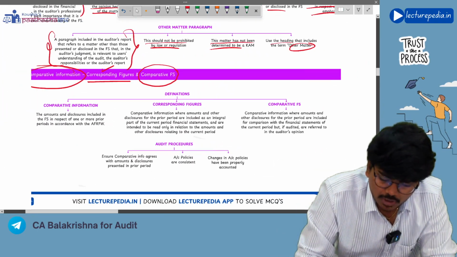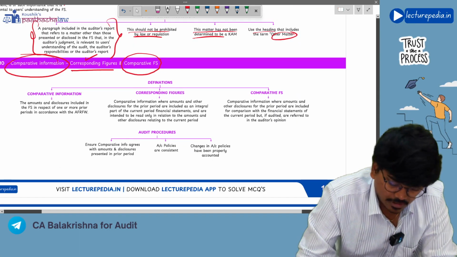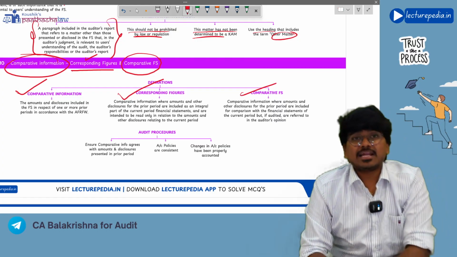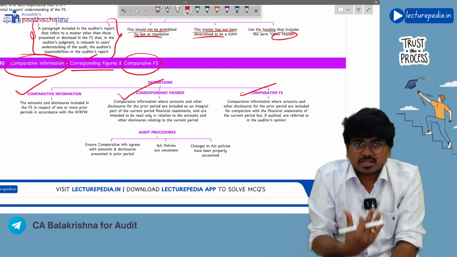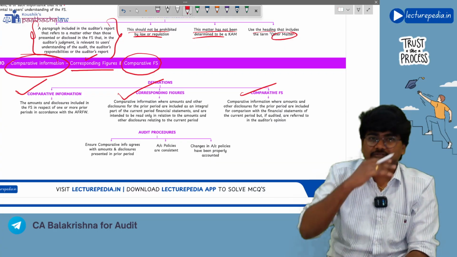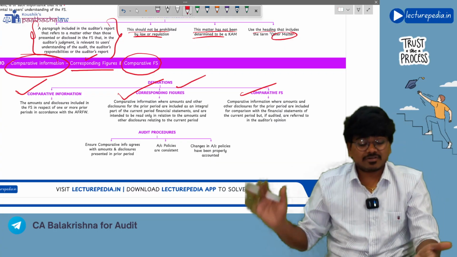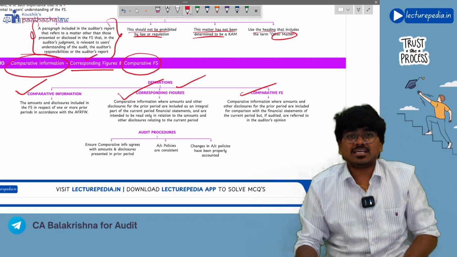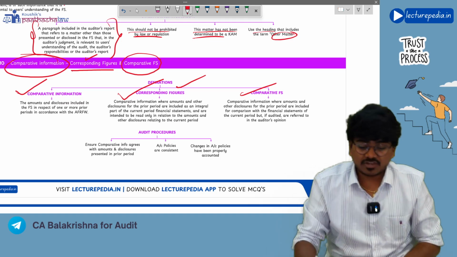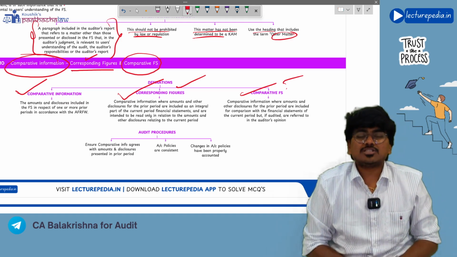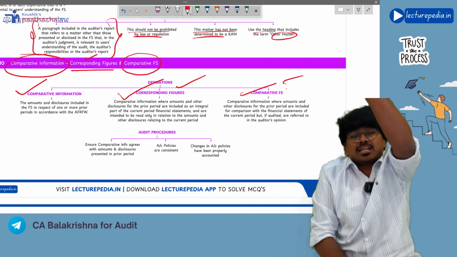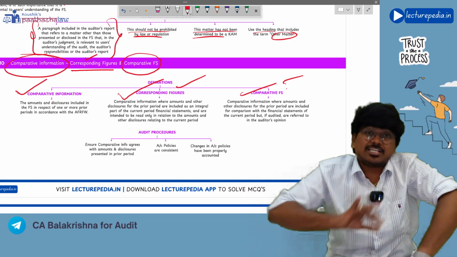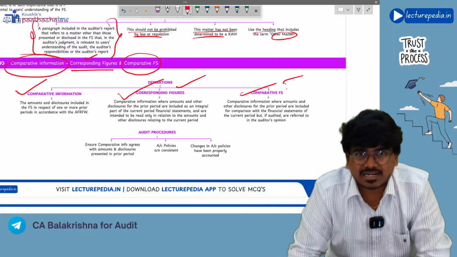So here you will find definitions for comparative information, corresponding figures, and comparative financial statements. The explanation I have given, the same explanation you will find in the definition. So corresponding figures are given as an integral part of the current year figures. So without having current year figures, you cannot read corresponding figures. But comparative financial statements is not like that. Even though you don't have current year financial statements, you can read and understand the comparative financial statements individually on their own.